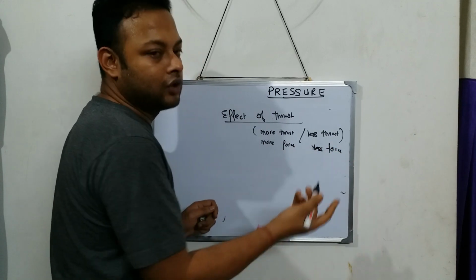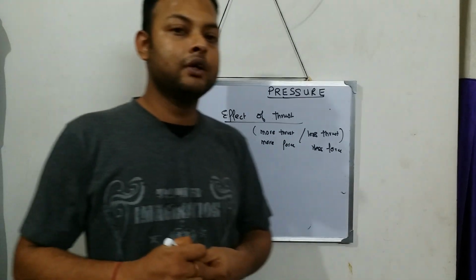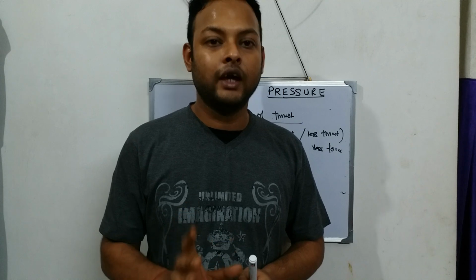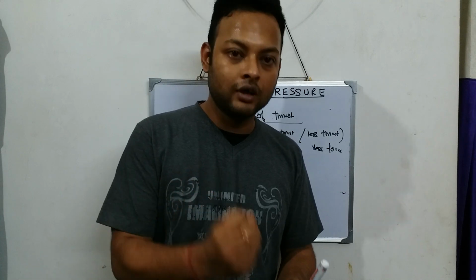Actually perpendicular force. More perpendicular force, less perpendicular force. Now what happens? Over here, one physical quantity came to define this: more thrust, less thrust.